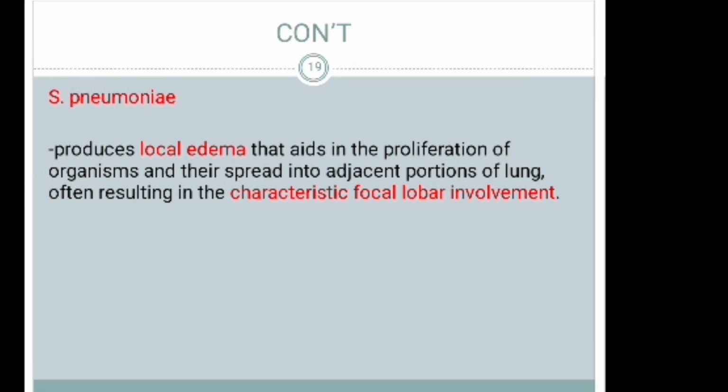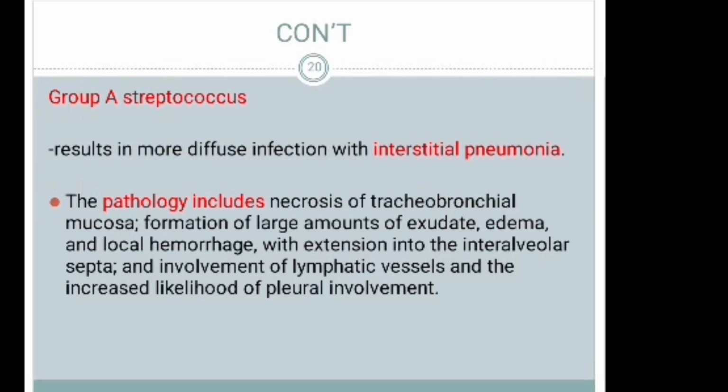The second one is Streptococcus pneumoniae. It produces local edema that aids in the proliferation of organisms and their spread into adjacent portions of the lungs, often resulting in the characteristic focal lobar involvement. And the other species is group A Streptococcus.